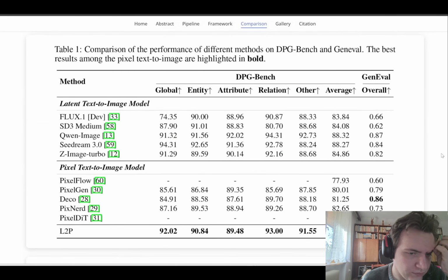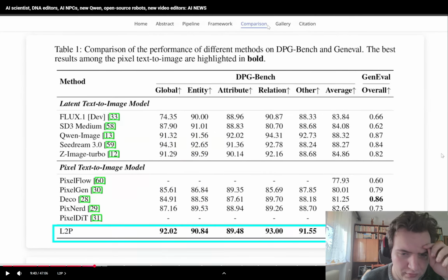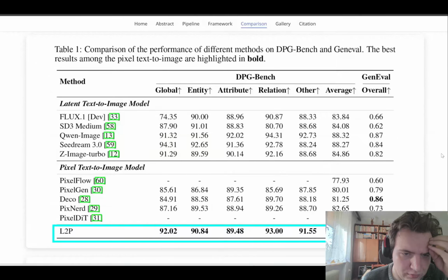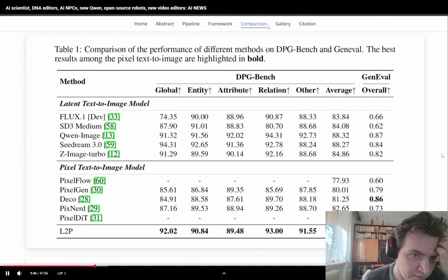Now, according to these benchmarks, you can see that this is the most performant pixel-based diffusion model so far overall, but in certain categories other models are better. And the quality of L2P even beats some other open source latent models out there like Qwen and Z-Image Turbo.